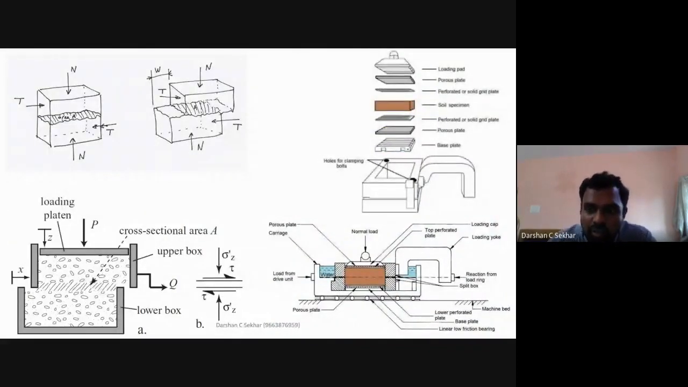So what if I start to do the experiment? The first thing is I place this base plate. The thickness will probably be 5 mm. I'm going to place that at the bottom. Then above this base plate, I'm going to place this porous stone. Then above the porous stone, I'm going to use a perforated grit plate or a solid grit plate. Perforated grit plate means